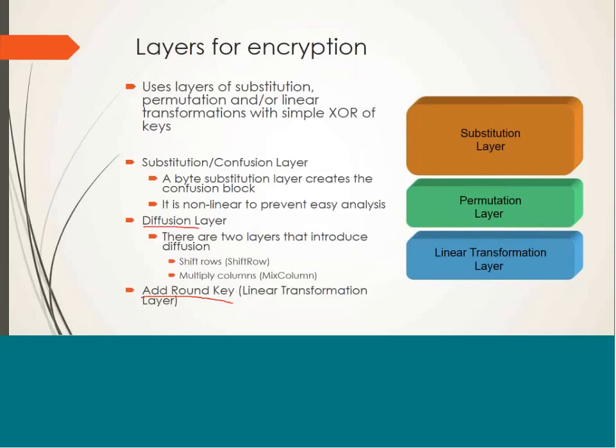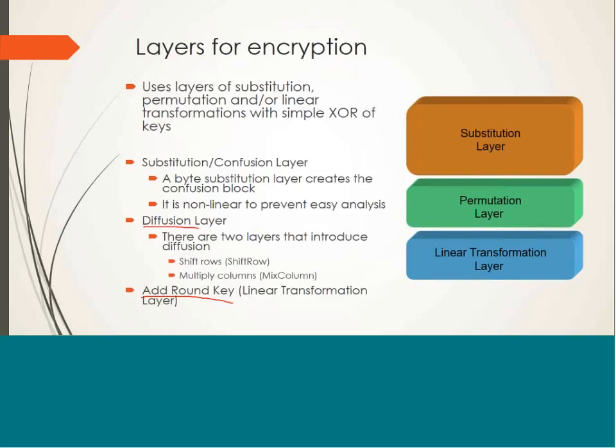So for your information, confusion and diffusion are the cornerstone of any modern block cipher design, where confusion attempts to make the relationship between ciphertext and key as complex as possible so that key cannot be deduced from ciphertext. If somebody is having access to a lot of ciphertext, he cannot deduce the key from that ciphertext.